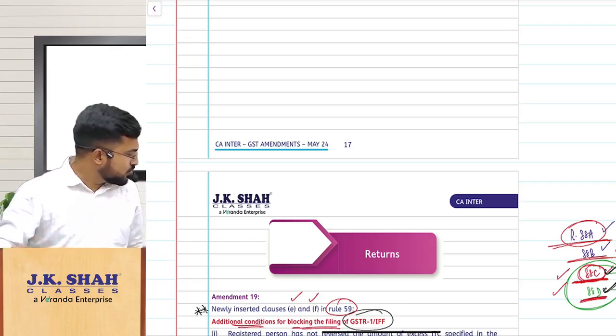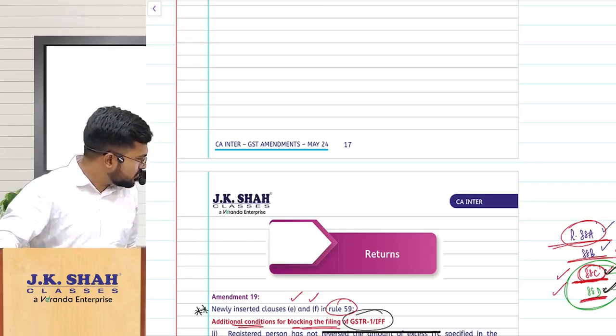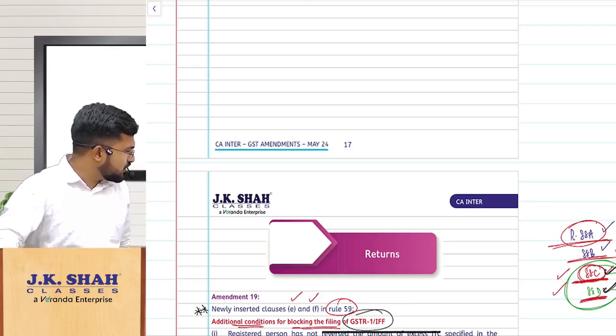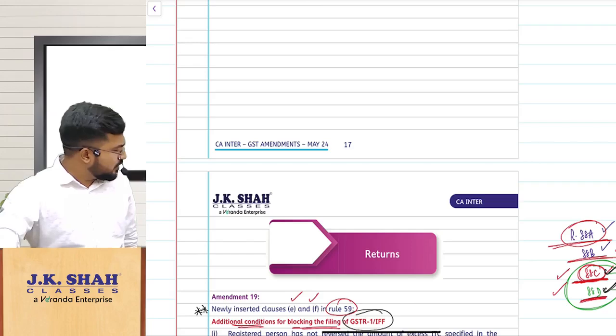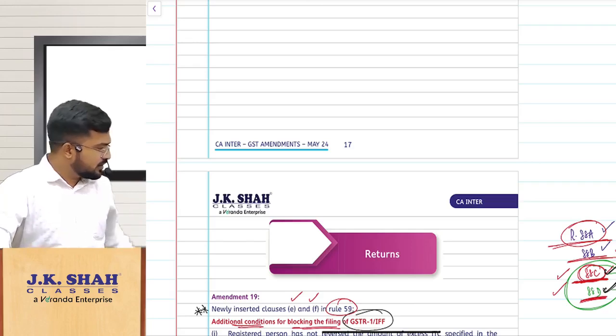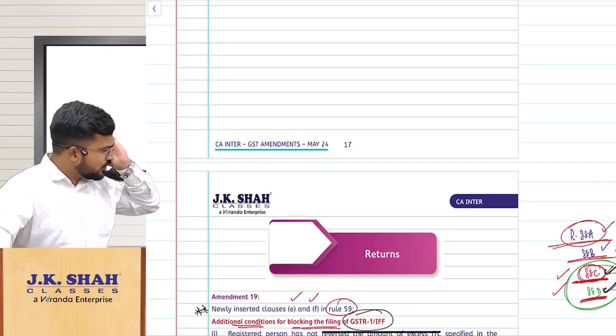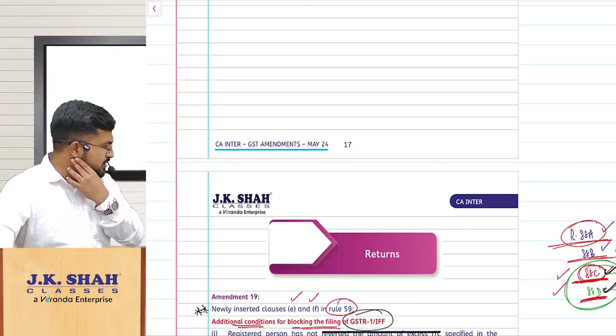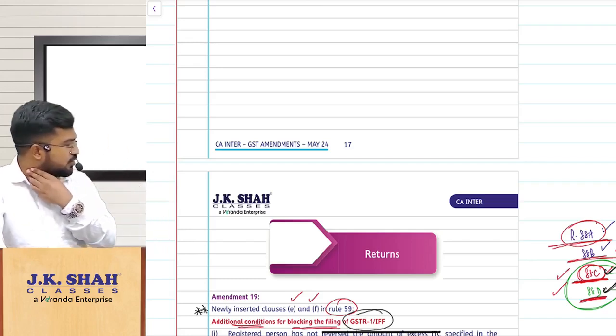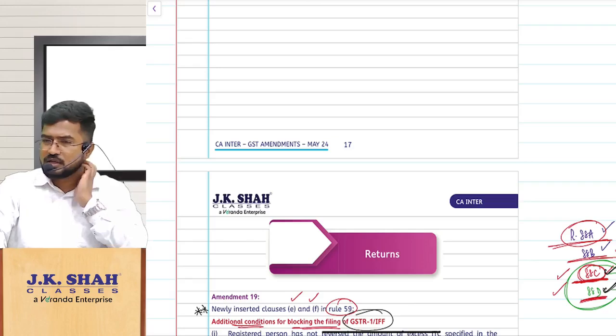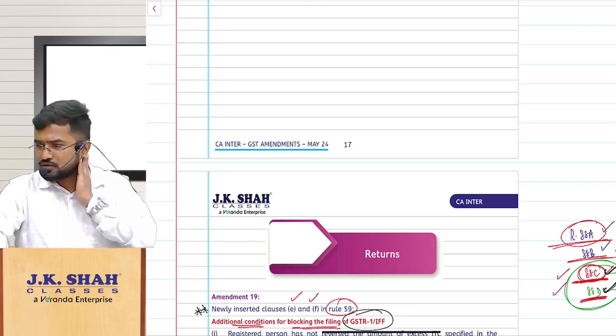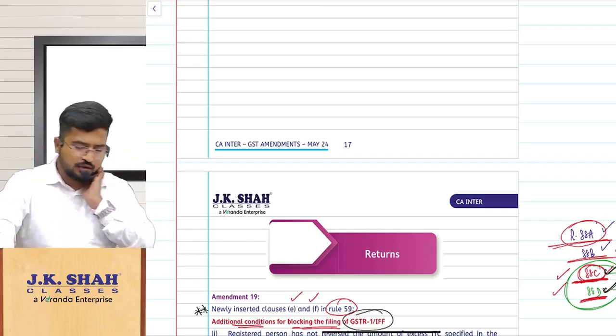Clear? So will we get the recorded amendment list? This will not be there in the dashboard, I don't think so, but I will try to get it in the dashboard also. And also we will share the drive link. We will save this in a drive and share the drive link with you. Whenever you want, you can watch it, and you can also share it with your friends, not an issue. Clear? So that is all about the amendments.